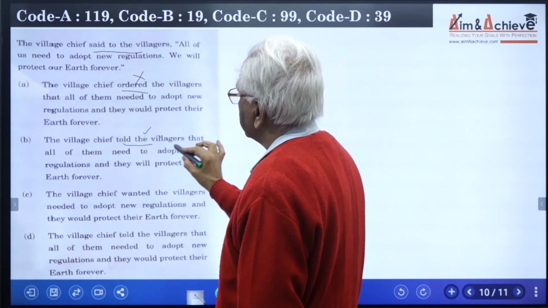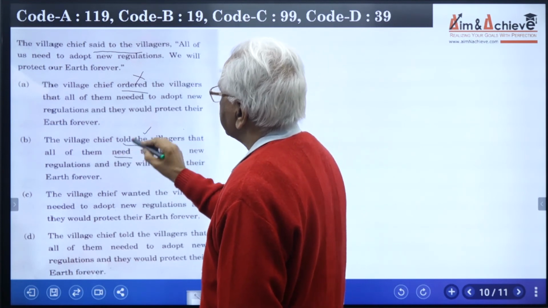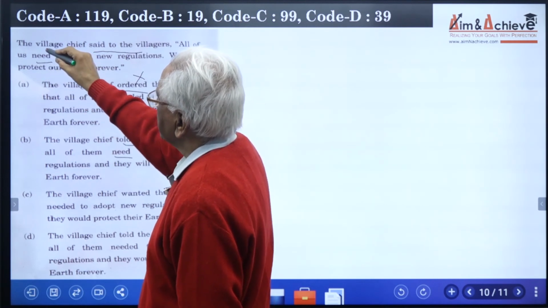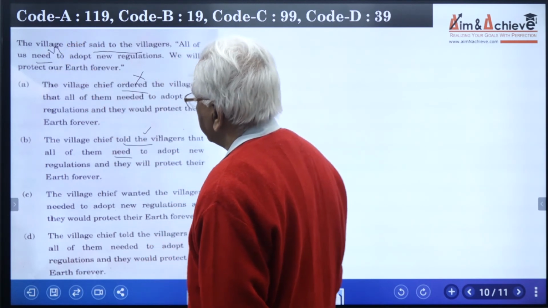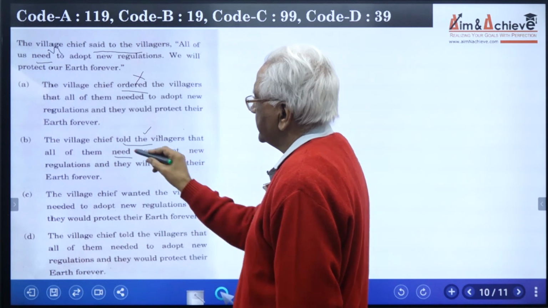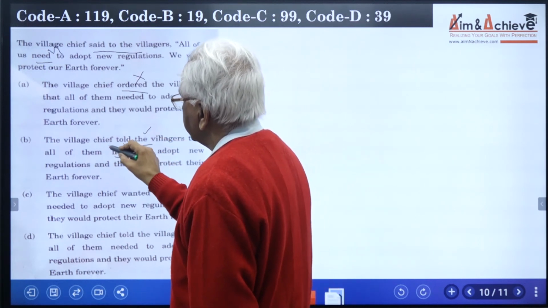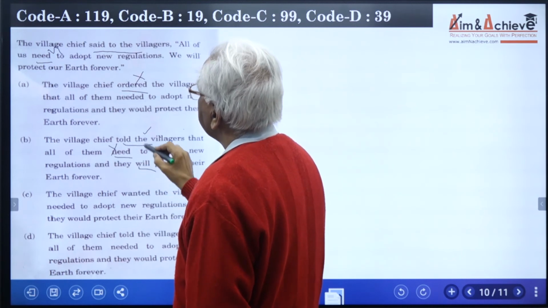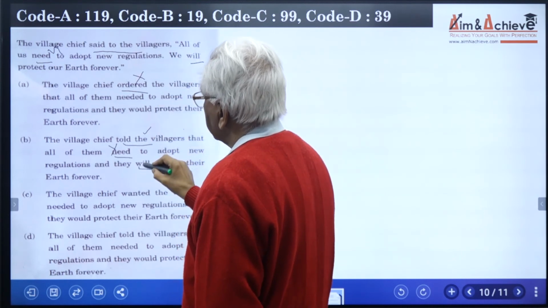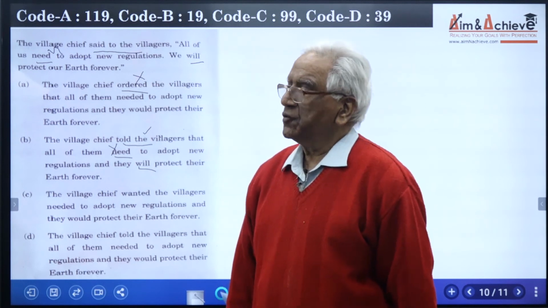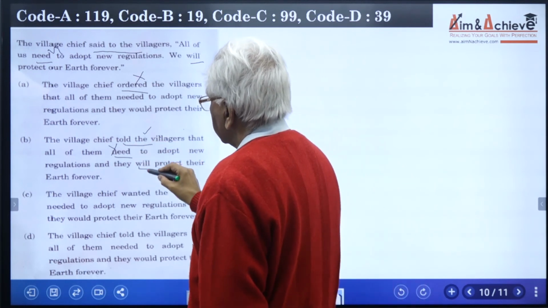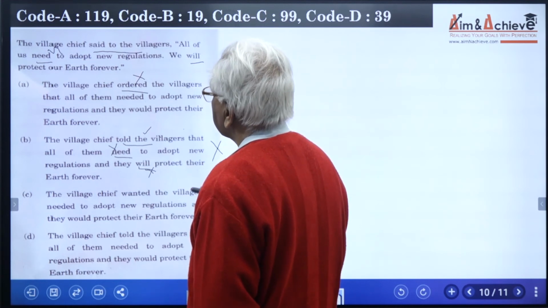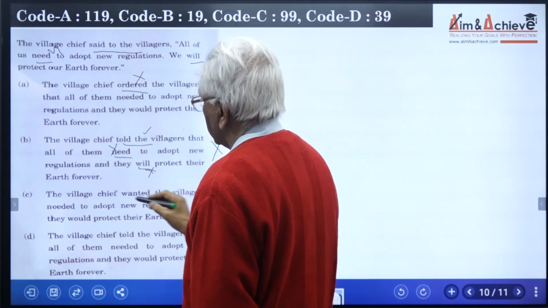That all of them need to adopt. Here it is need, but here the word is need. This is V1 form. So V1 form changes to needed, and this isn't the case here. So that means this is also wrong. To adopt new regulations, and they will. And here will does not remain will. Will changes to would. That means there are two grammatical errors here. That means option B is also clearly wrong. Option A is also wrong.